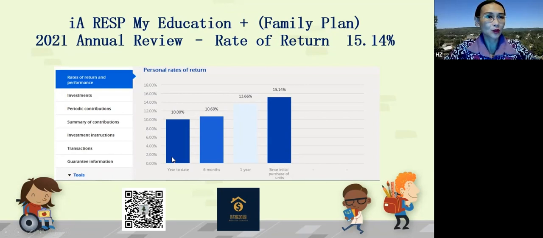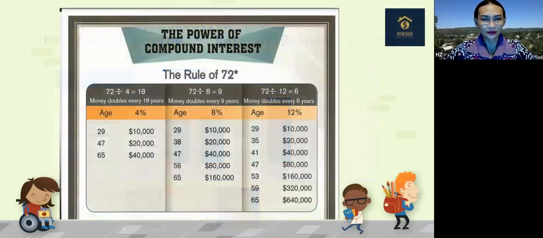So that was 2021, from the beginning of the year till we did the annual review in September. The last 6 months grew 10%. 1 year grew 13%. And then since initial purchase, this plan was opened at the end of 2019, and we did the annual review in September 2021. You see the growth is 15.14%. It's a very good growth, right? So this is how we help the parents to accumulate sufficient funds for the child for the future. And now I would like to talk about the rule of 72.